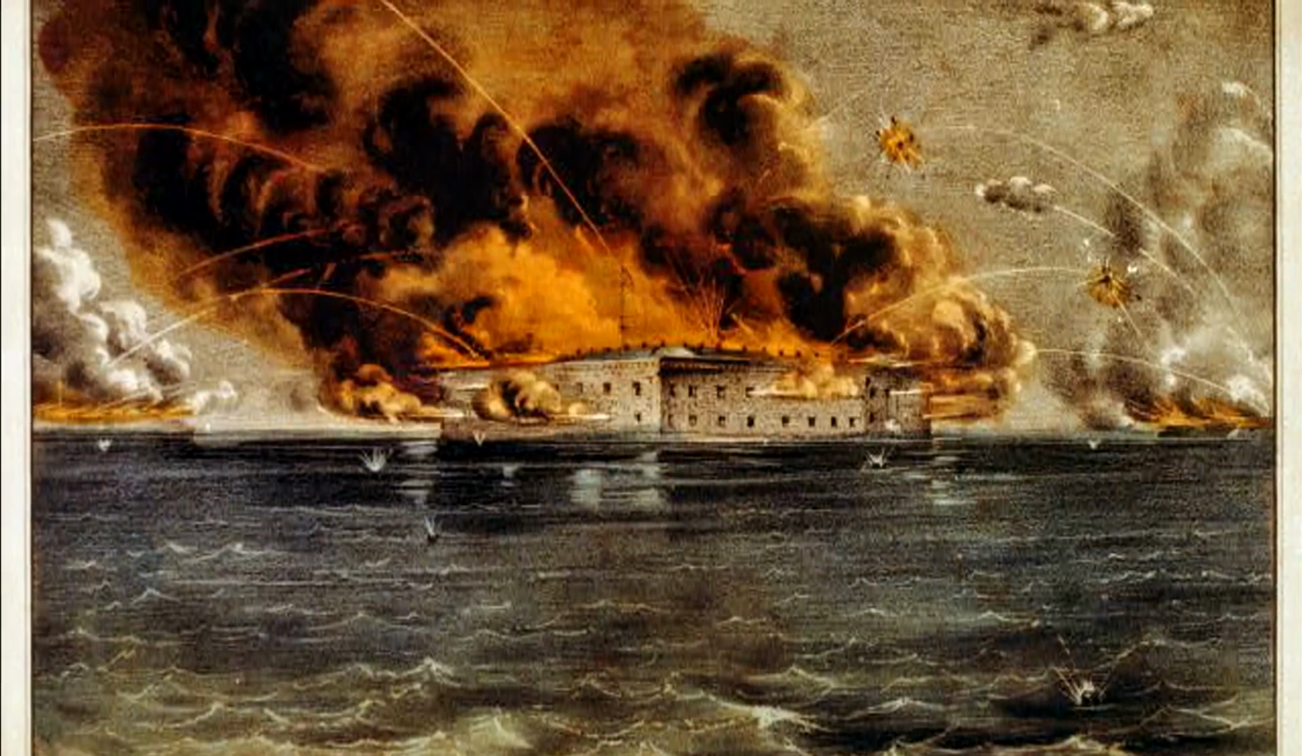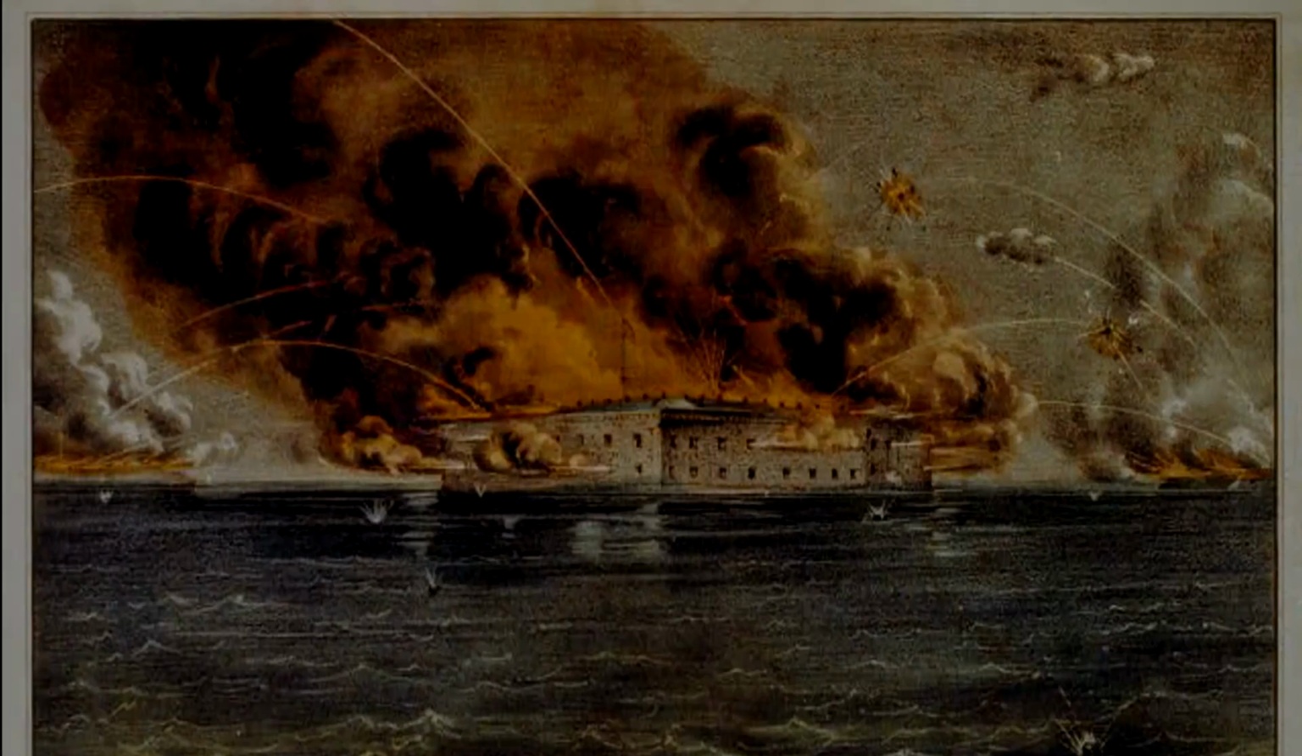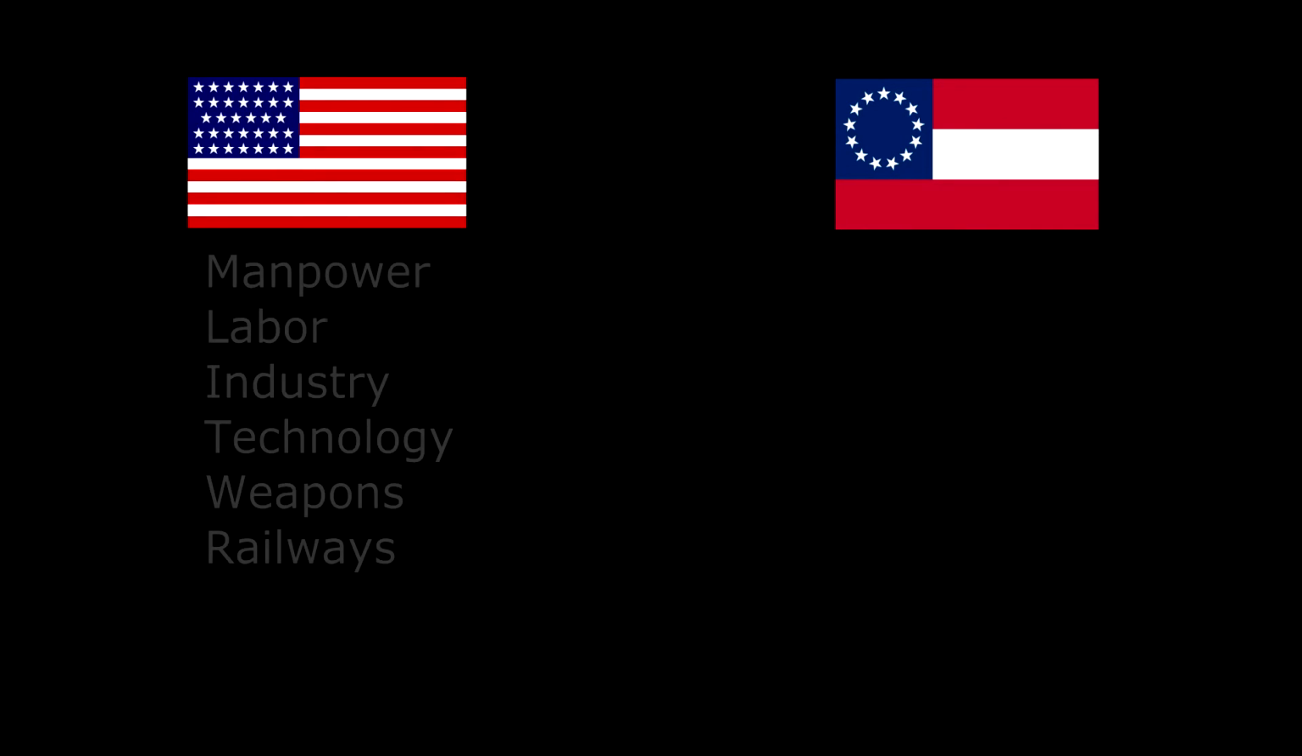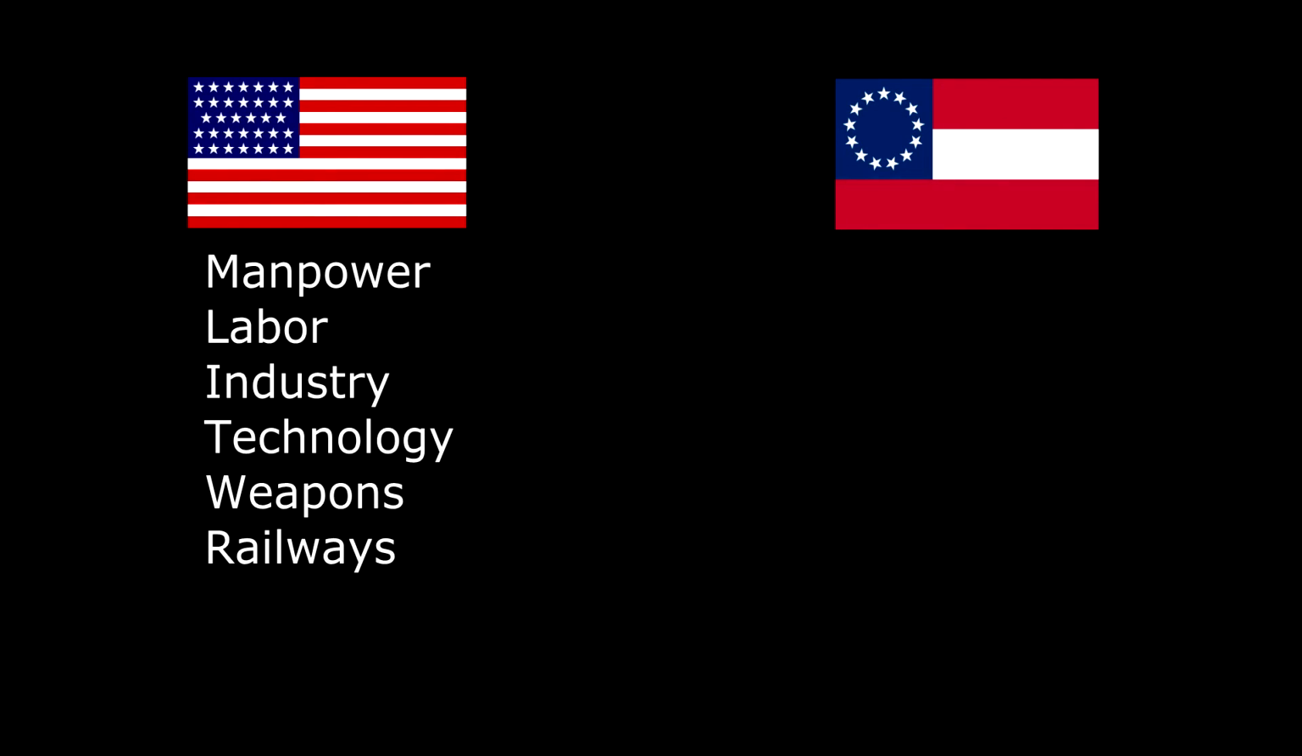BlitzStory presents you the American Civil War. January 1861, 7 states secede from the United States Union to form the Confederate States of America. April 1861, 4 more states joined the CSA, and on the 12th, first Confederate offensive at Fort Sumter, resulting in a Confederate victory. As a recap, the USA had the manpower, the labor, the industry, the technology, the weapons, and the railways, while the CSA had competent generals.